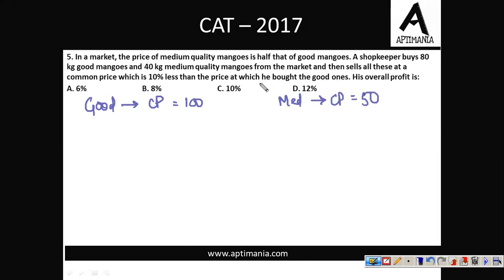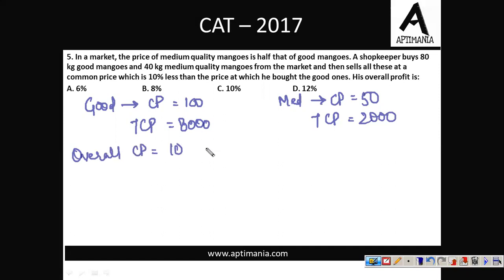Okay, further it is given that if the shopkeeper buys 80 kilo good quality mangoes, so how much will the total CP be for this? For 80 kilos, that will be 8,000, and 40 kg medium quality mangoes. So here total CP will be 40 into 50, that is 2,000, right? So the overall CP will come to 10,000.